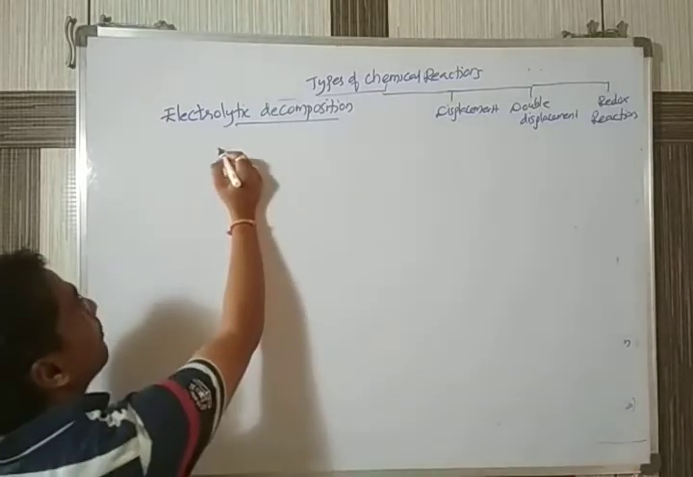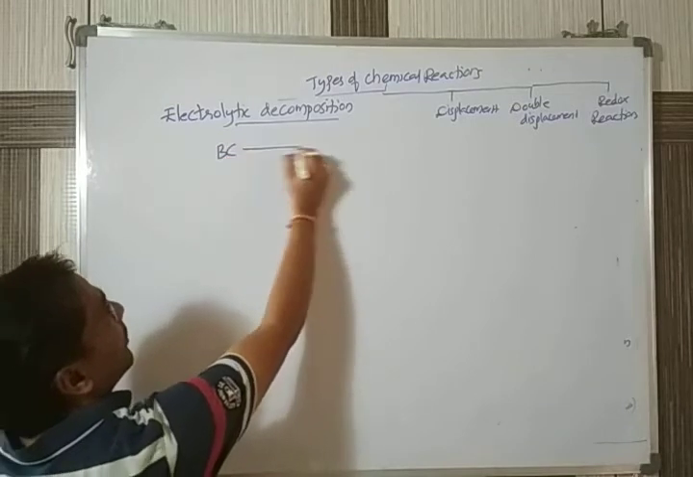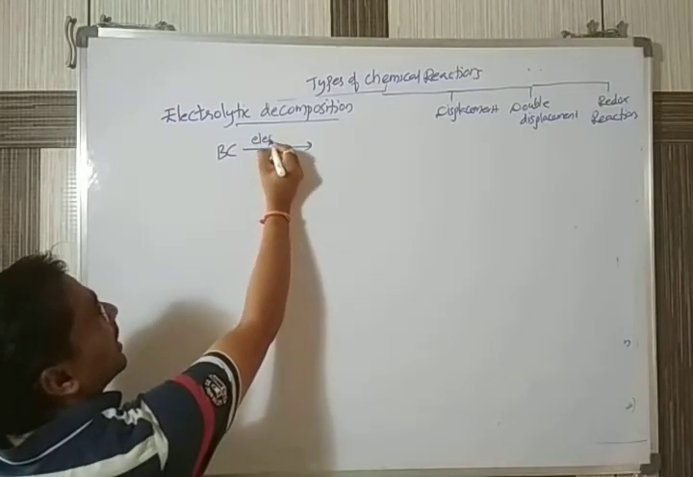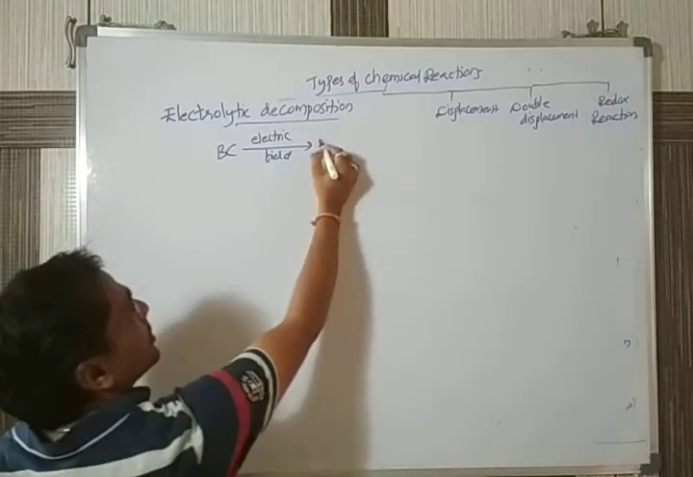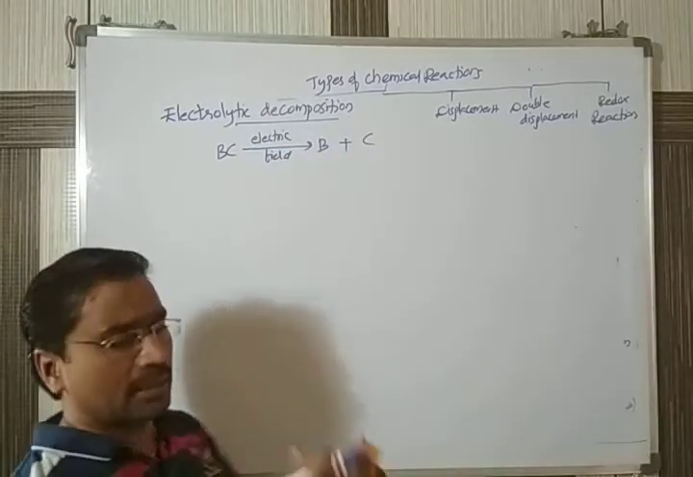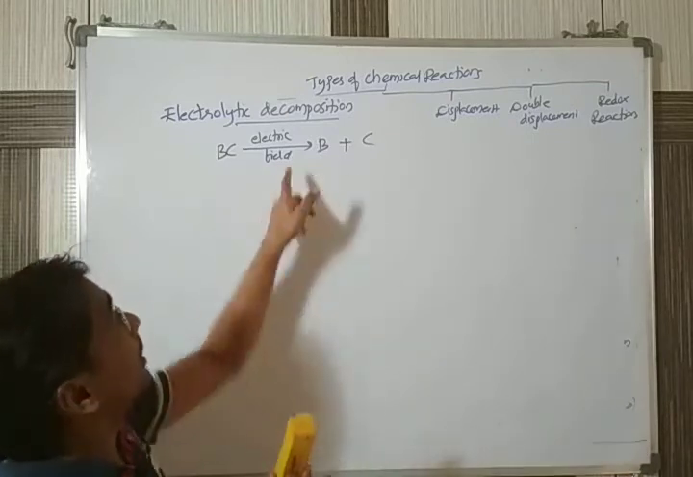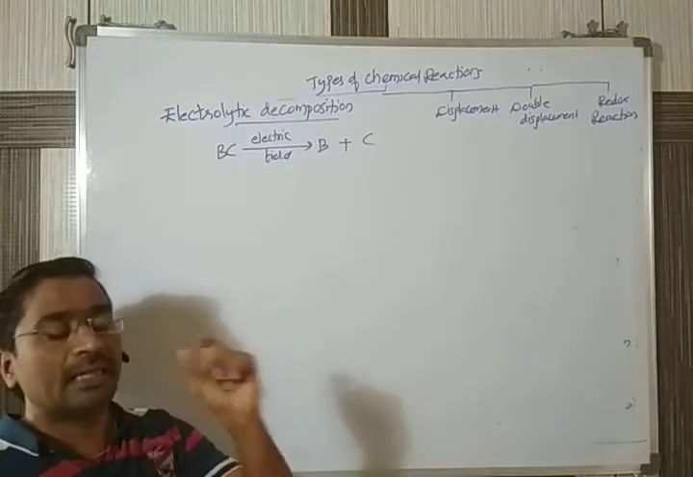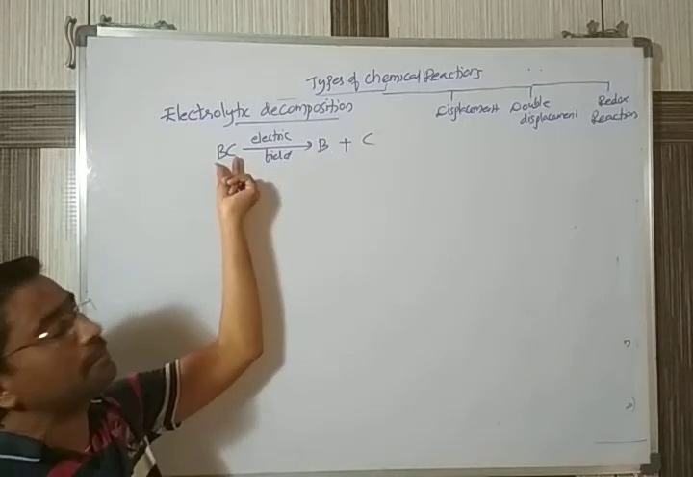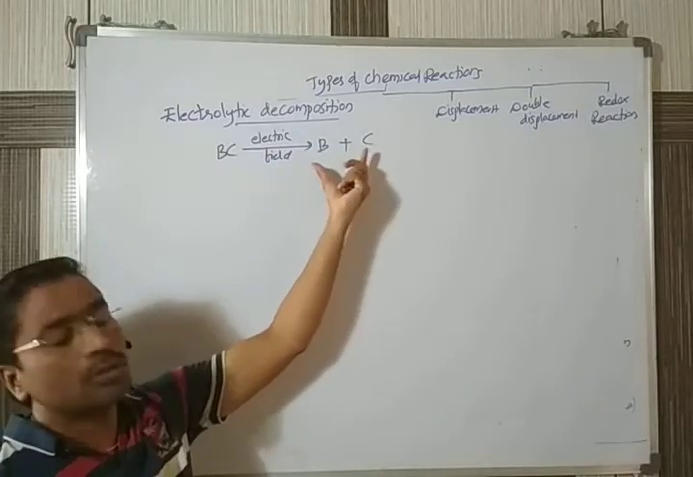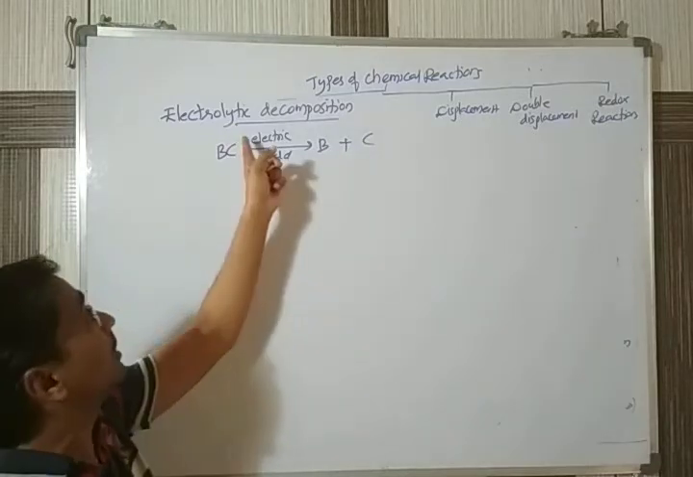Now if we have a compound BC, whenever you supply an electric field, it may decompose to give rise to B and C. It may divide. The electric field supplies the heat. The heat given by the electric field is required to break up the compound and convert it into two or more products. That's called electrolytic decomposition.